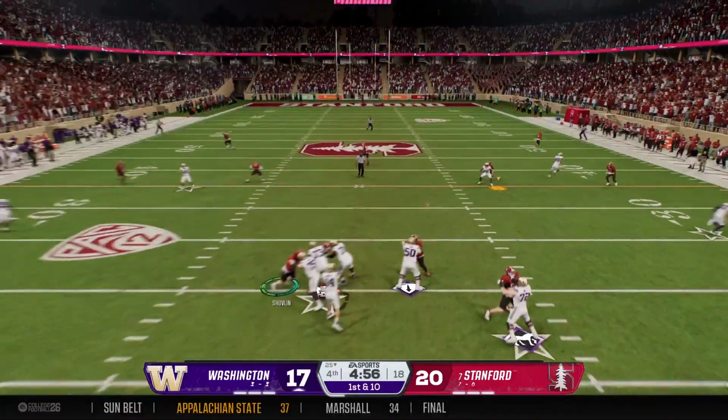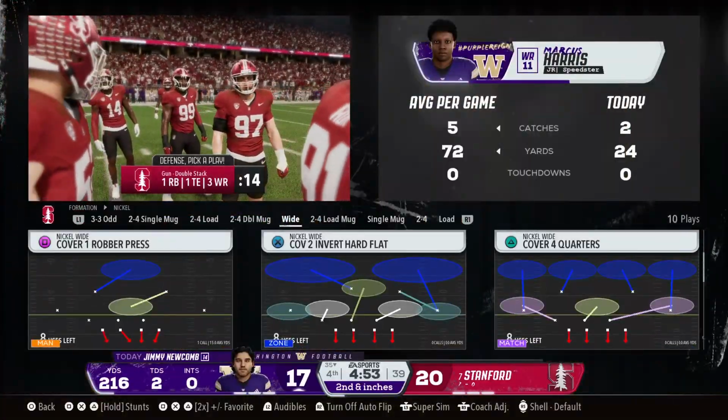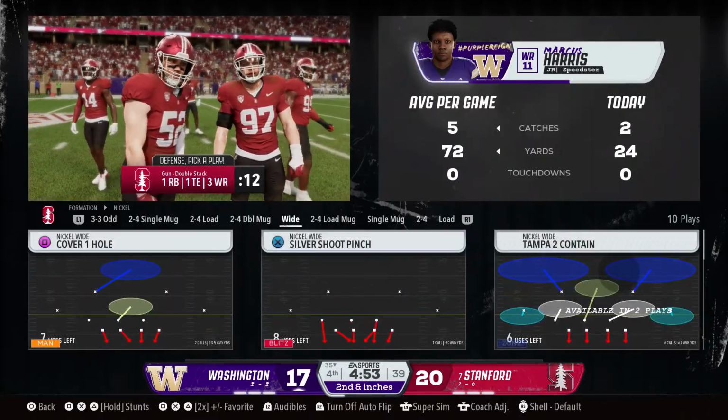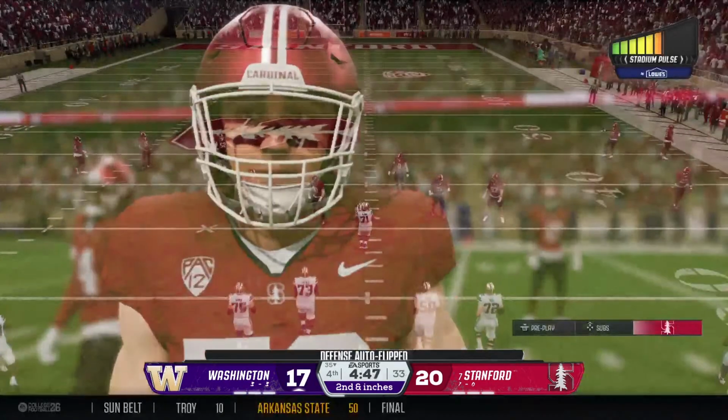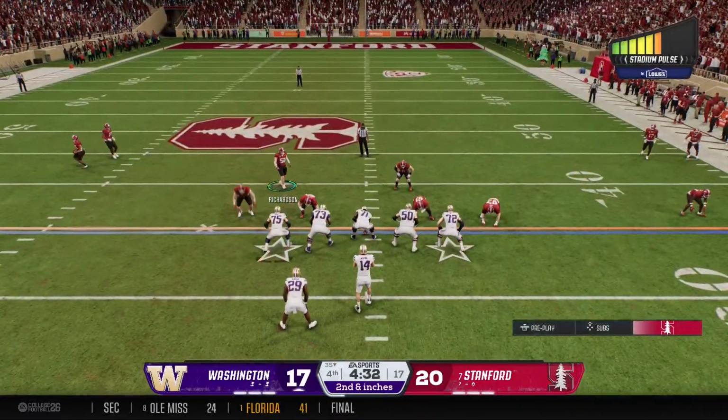Looking to throw on first down. That's caught. It's Harris. They stop him just short of the first down, but it will be second and inches coming up. And the Huskies come to the line. This situation, you might see a shot play.